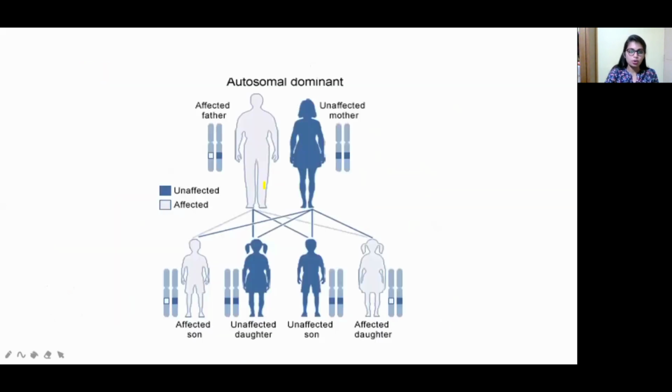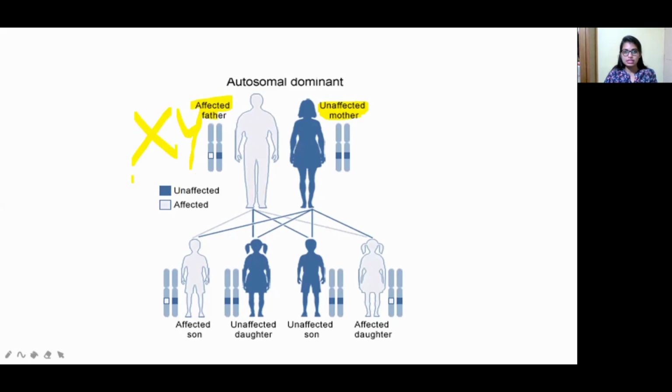Now the other inheritance pattern, autosomal dominant. Dominant means if the father is affected, the son and daughter can also be affected. Let us see how. Here we have an affected father and an unaffected mother. The father has both an X gene and a Y chromosome.